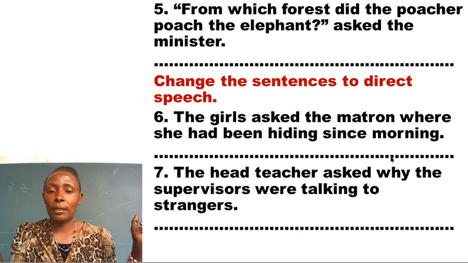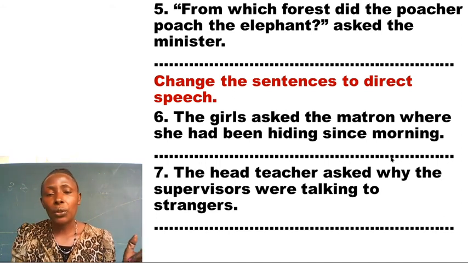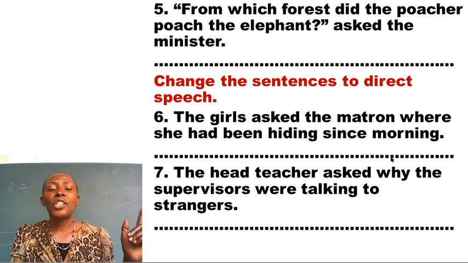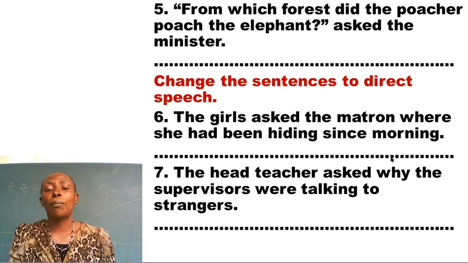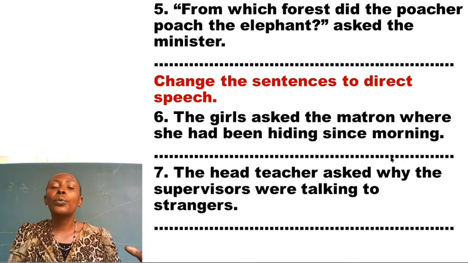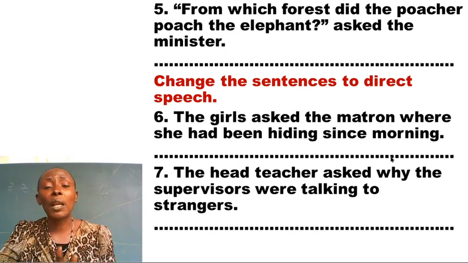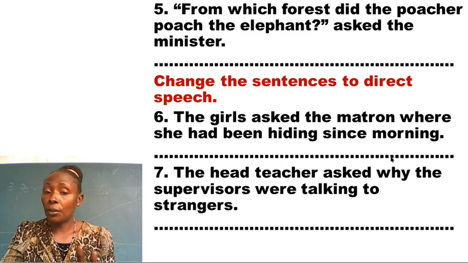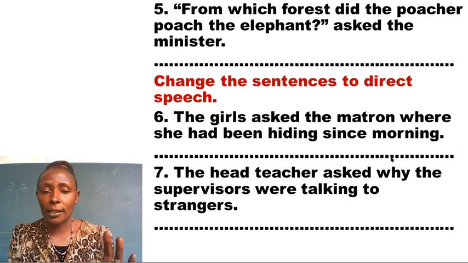Question 7 reads, the head teacher asked why the supervisors were talking to strangers. This statement is reported speech. You have to change it back to direct speech. Show us the speech tag and show us the actual words of the head teacher, the real question the head teacher asked. Take note of that.